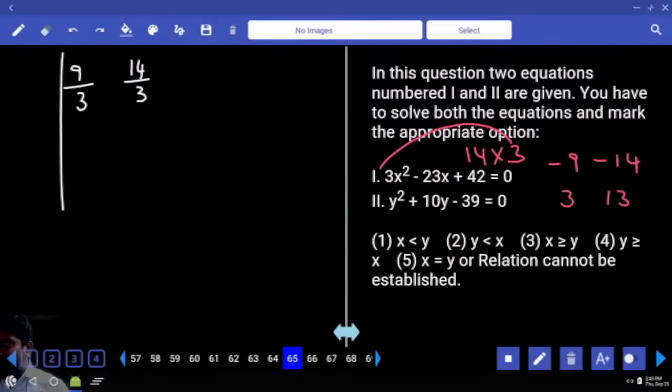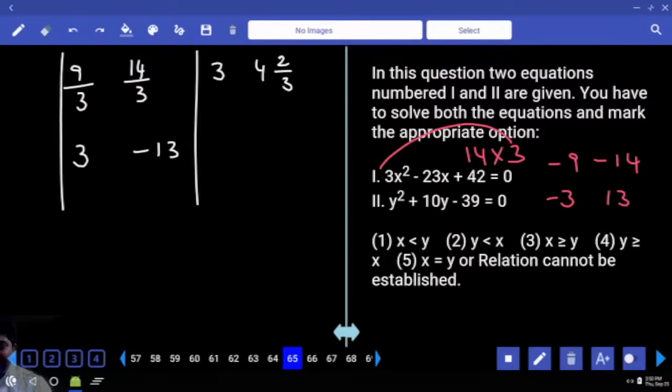Sum must be equal to plus 10, product must be negative. So minus 3 plus 13 is the combination, then the factors are plus 3 and minus 13. Now 9 by 3, 14 by 3, 42 by 3. X is greater than or equal to y. Over.